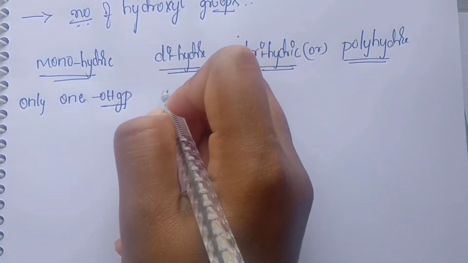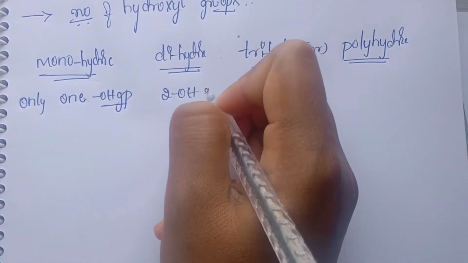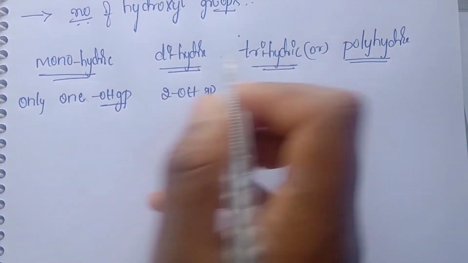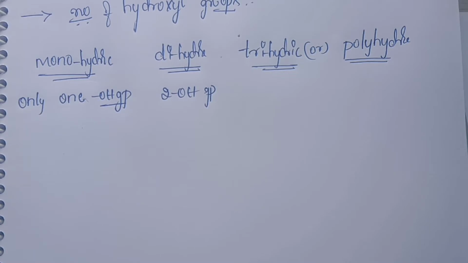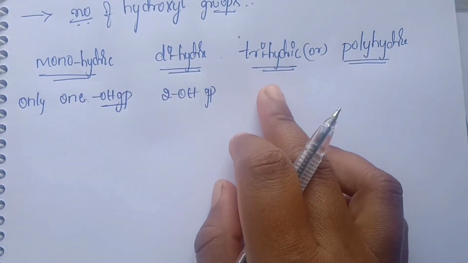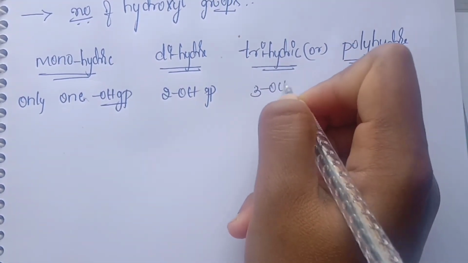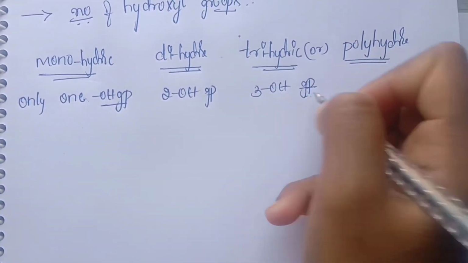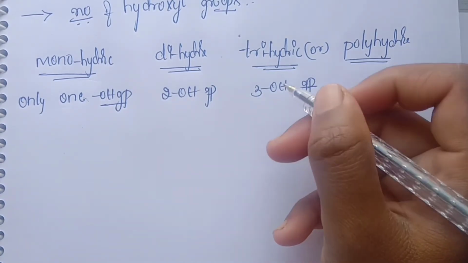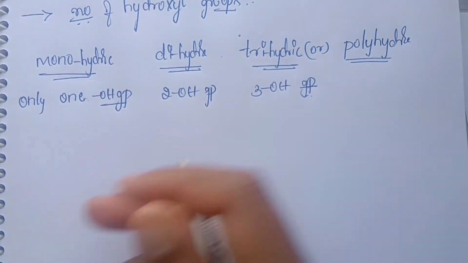Dihydric means two OH groups will be present, either in the alcohols or phenols. We study the classification of alcohols and phenols together. Trihydric means it contains three OH groups on the carbon atom of alcohol, alkyl or aryl.